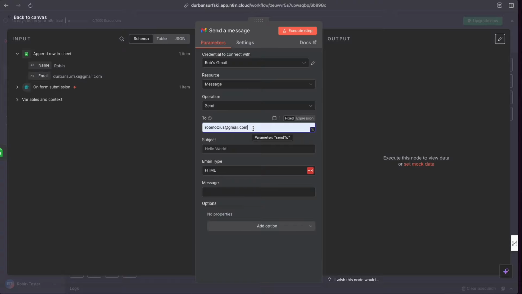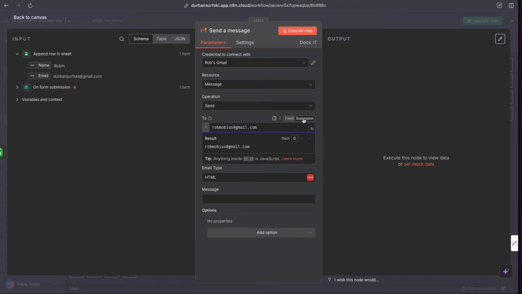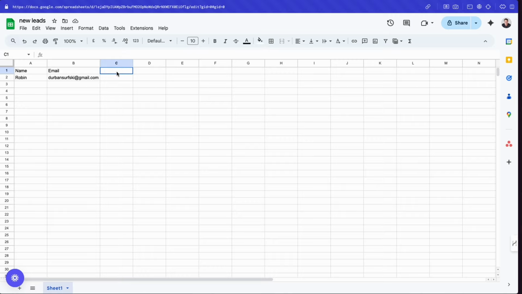But what you could also do is click over to expression here. And if you had information inside of your spreadsheet, for example, unfortunately, we've already built this, but let's just say you had something in here as in sales person email address, and you pop that in here. Now, I'm not going to show you how to do this because this is getting slightly more complicated and I really want to keep it for basics.